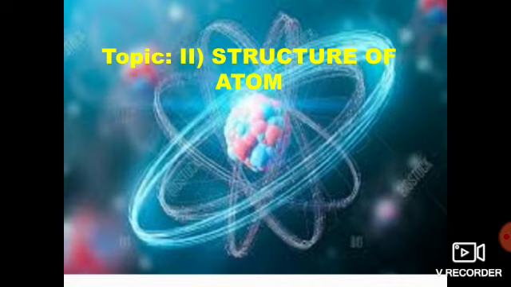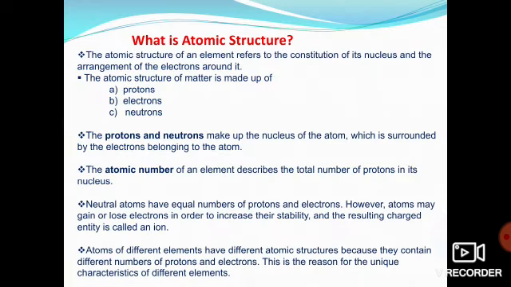It is only an atom. So, an atom is the smallest particle of an element that can take part in a chemical reaction.